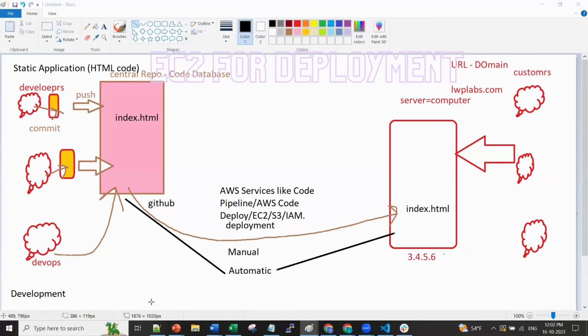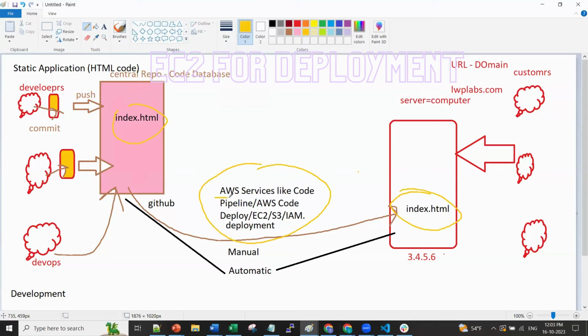So we will be using this many services to perform our task. That's our agenda, these services. This is what we are going to do: the automatic deployment of this HTML file from here to here. Very simple. Think simple now, okay? If you think complicated, it will be complicated.